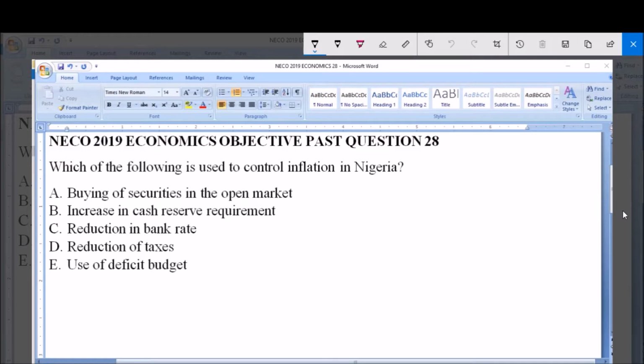Which of the following is used to control inflation in Nigeria? A. Buying of securities in the open market. B. Increase in cash reserve requirements. C. Reduction in bank rates. D. Reduction of taxes. E. Use of deficit budget. So we're looking at means for controlling inflation in Nigeria, and there are many means for